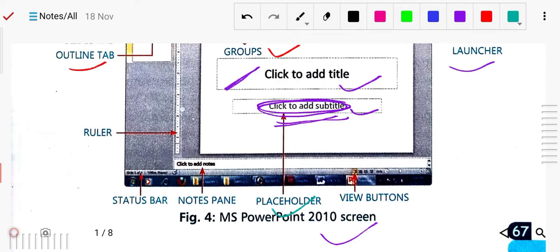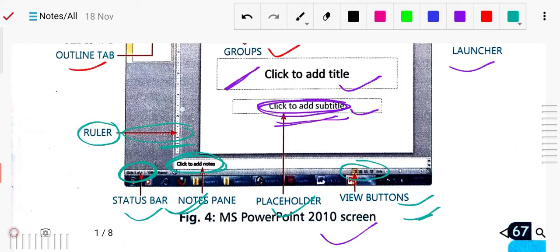Now here are the view buttons. You can choose which type of view you want, like reading view. We will study about the view buttons also. Here, click to add notes. We write some notes here, so this is called the notes pane. Here is the status bar, showing how many slides there are and which slide is currently running. Now here we have the ruler, this line is for the ruler.